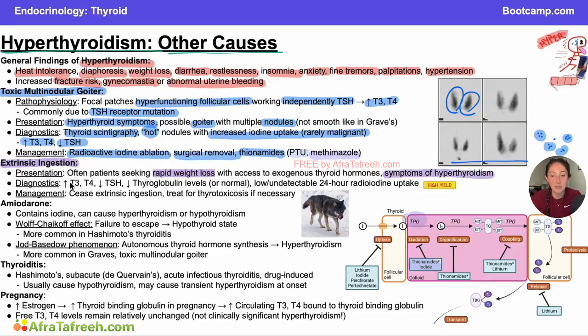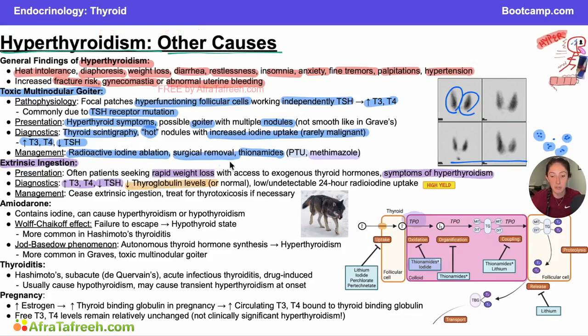And ingesting thyroid hormone is going to lead to a lot of the usual diagnostic findings of normal hyperthyroidism: increased T3 and T4, decreased TSH because we have a negative feedback. But then the key differentiating factor here is that we will have low thyroglobulin levels or normal thyroglobulin levels. If you remember over here in your thyroid synthesis pathway, thyroglobulin is going to be that molecule which has all of those tyrosine molecules that we attached iodines to, made MIT or DIT, and then we combine those to make T3 or T4 respectively. And then thyroglobulin is going to be cleaved to let T3 and T4 exit our follicular cell and enter the serum.